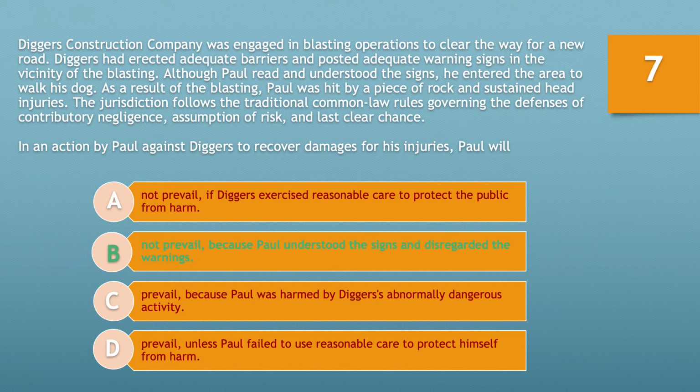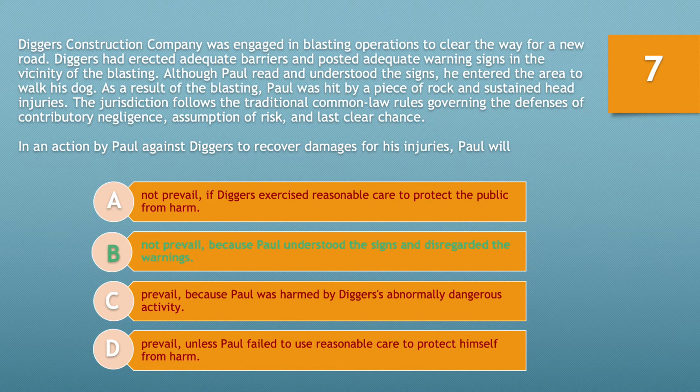A plaintiff is denied recovery if the plaintiff assumes the risk by their conduct, such as voluntarily walking into a blasting zone. In this case, Diggers Construction Company was engaging in the abnormally dangerous activity of blasting operations to clear the way for a new road. While Diggers would normally be strictly liable for any harm which occurs while this blasting is taking place, Paul assumed the risks of such harm by choosing to enter the area despite the adequate barriers and warning signs. Thus, Paul will not prevail in an action against Diggers to recover damages for his injuries because Paul understood the signs and disregarded the warnings nonetheless.